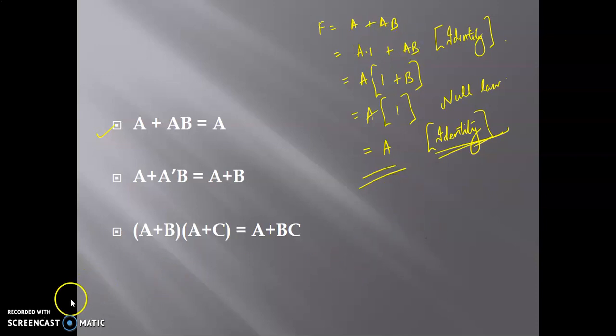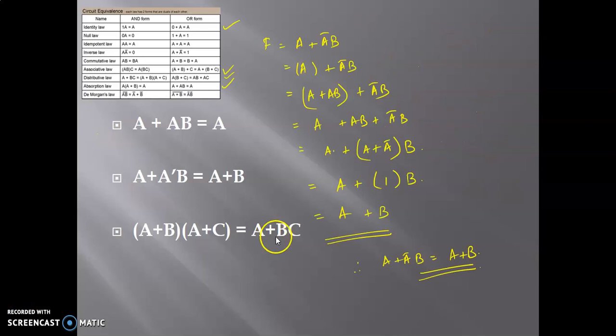In a similar manner, we can prove the other two also. Look at the next one, A plus A bar B is equal to A plus B. Here, A can be expanded as A plus AB. By absorption law, A is equal to A plus AB. Thus, this is done. The next step is A plus AB. The parentheses can be removed because by associative law, the parentheses do not make a difference. Therefore, I write it as A plus AB plus A bar B.